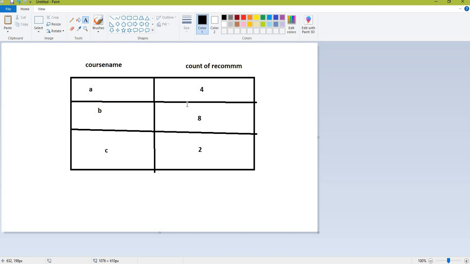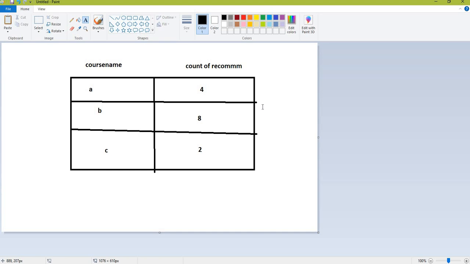Now this table contains different rows. So with the help of the collect function, these rows will be created. Each row contains 2 columns, course name and count of recommendations. After creation of this table or these rows, you want to identify the row which will have the maximum value.